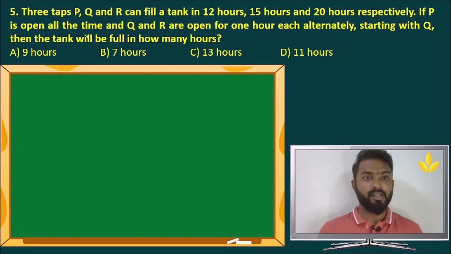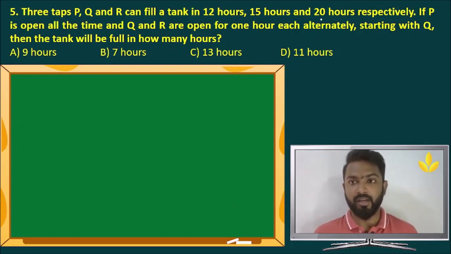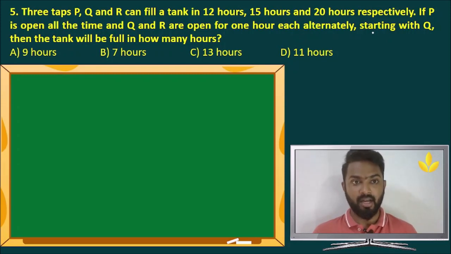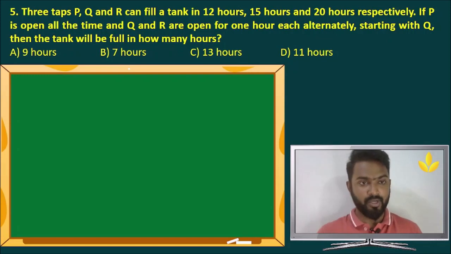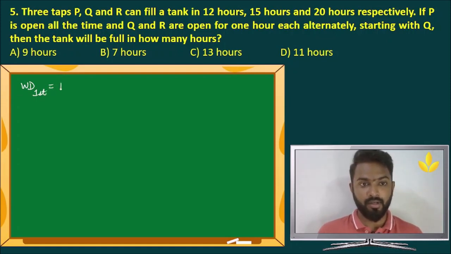Question number 5. 3 taps P, Q and R can fill a tank in 12, 15, 20 hours respectively. If P is open all the time, Q and R are open for 1 hour each alternately, starting with Q. Then the tank will be full in how many hours? In such questions, there is a special way to do this. So work done in the first hour. Who all are working in the first hour? P is working all the time and Q is working. R is not working in the first hour.